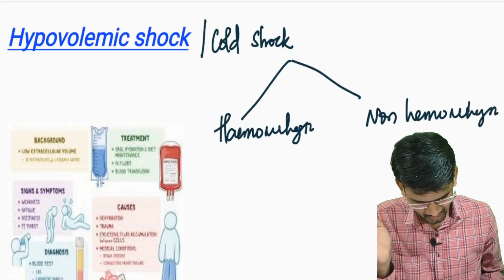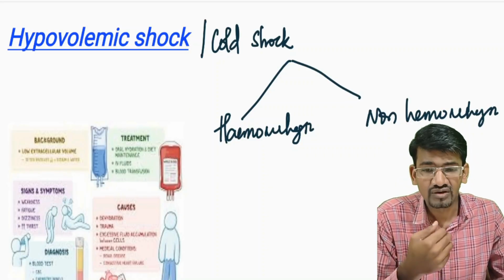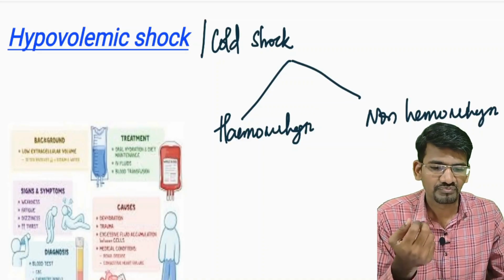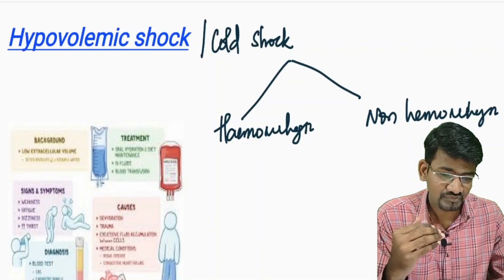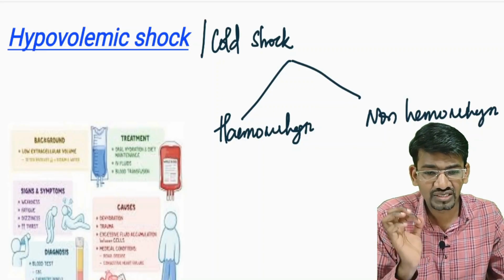Non-hemorrhagic. Hemorrhagic means where we can see the bleeding. Because of the excessive or massive bleeding due to trauma or an accident, if the patient has heavy blood loss, then it is called a hemorrhagic shock.